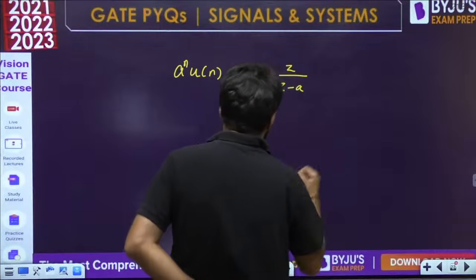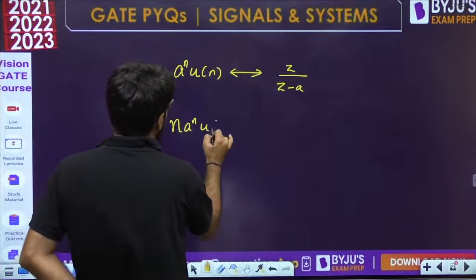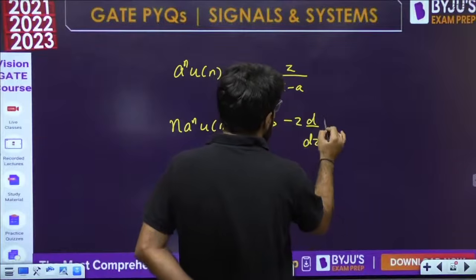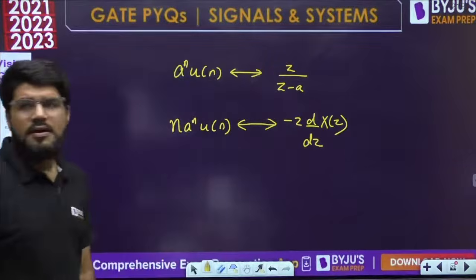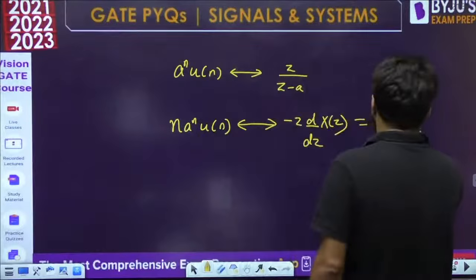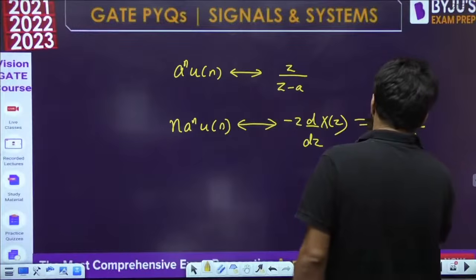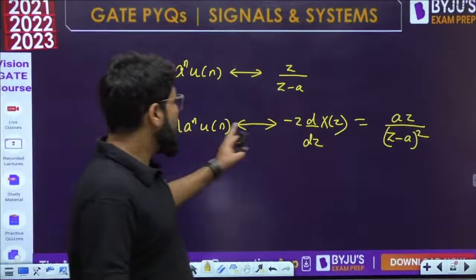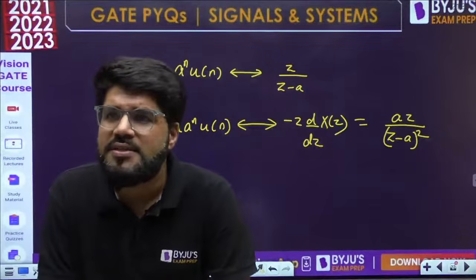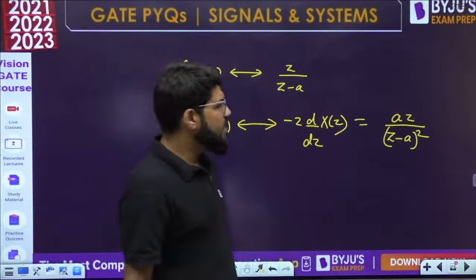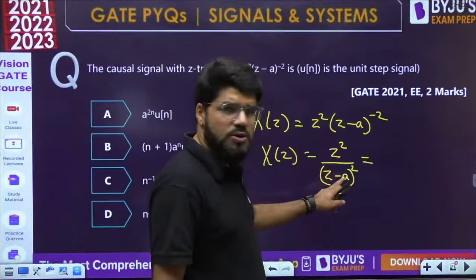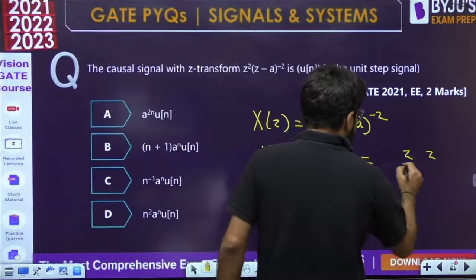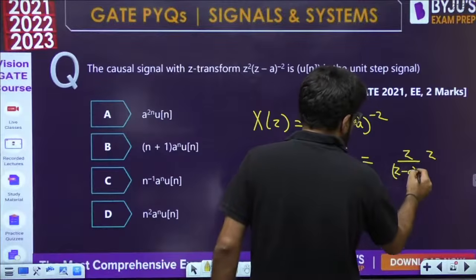Okay, ROC we are not going into here, causality is already stated. For n a power n u(n), it is derived by minus z d by dz of X(z), and after solving it you get az upon (z minus a) whole square. n a power n u(n) is also a standard signal; you should remember its Z transform, az upon (z minus a) whole square. So look, there is (z minus a) whole square here. There is also z square, so we will split that z and write this as z upon (z minus a) whole square, but there is no a here.